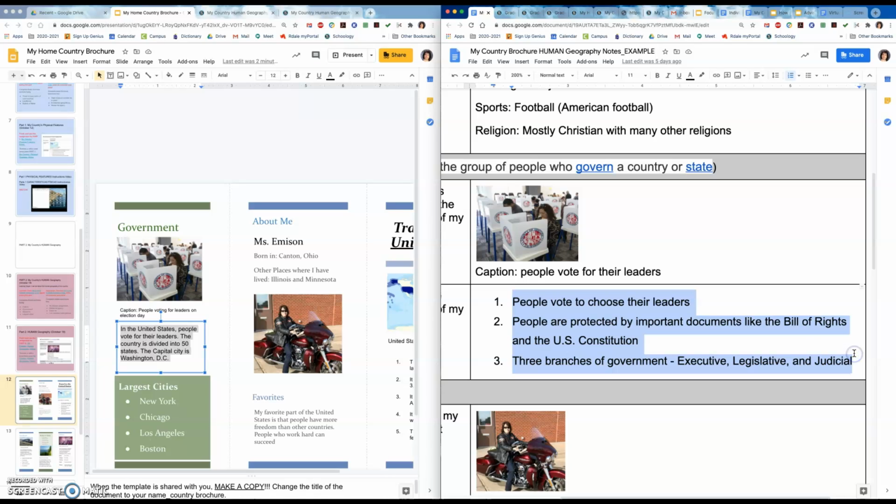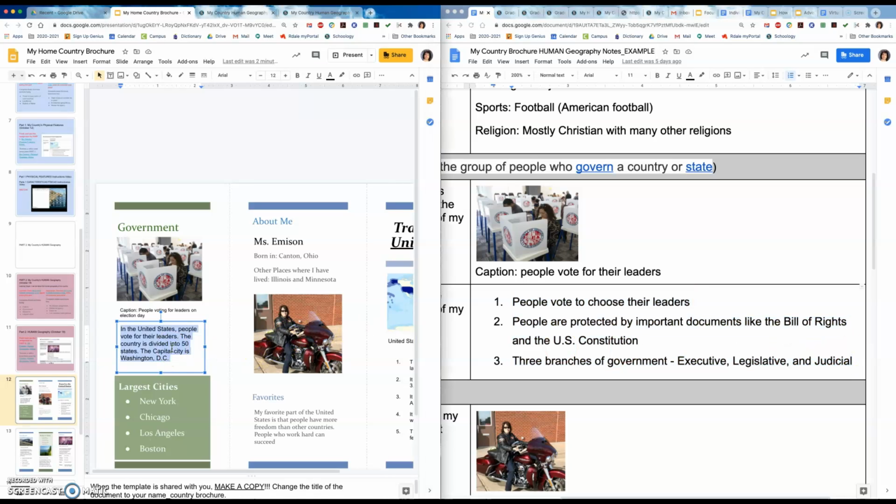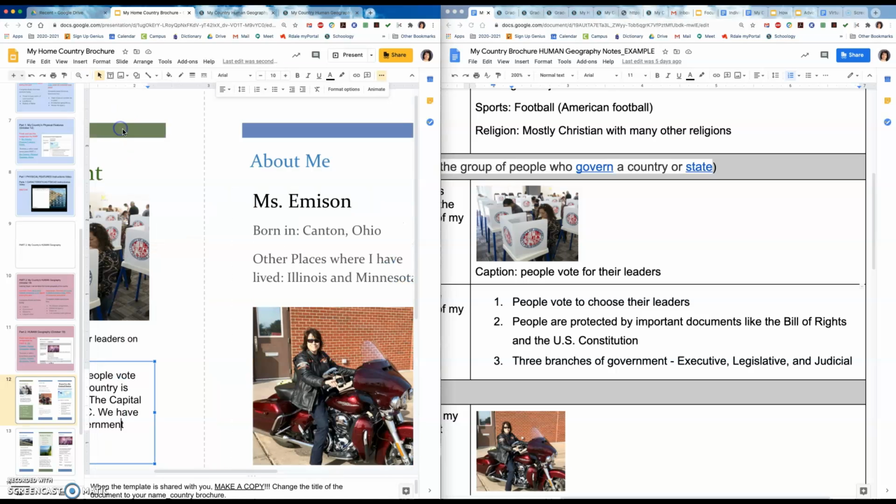I just took this information and I put some of it over here. I need to add, let's see, that we have 3 branches of government. And I can make this smaller if I need to. I'll go up here and make that writing smaller so that I can include more information. I'll make this bigger so you can see it.